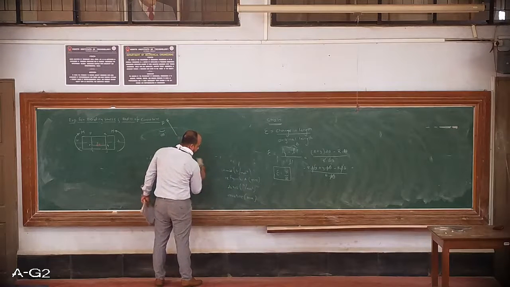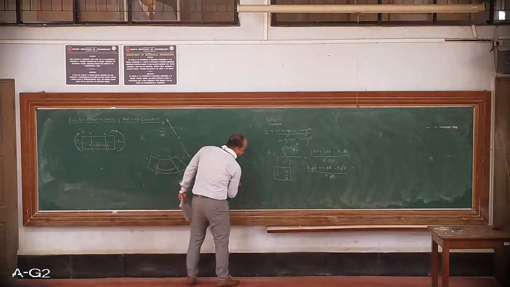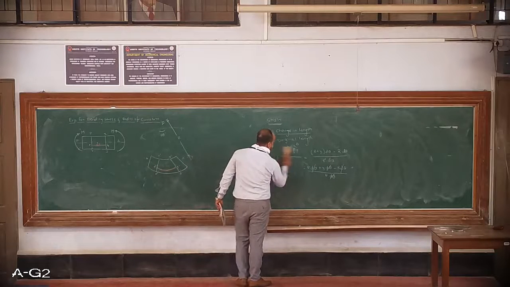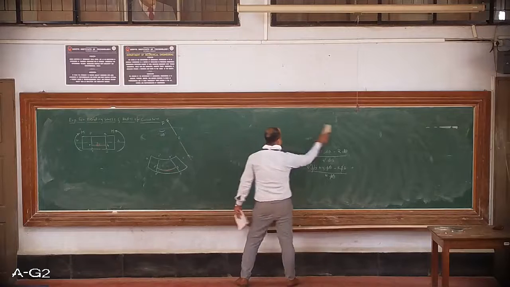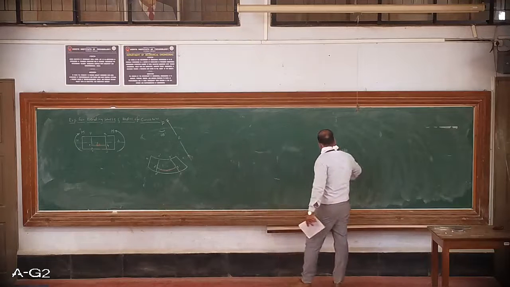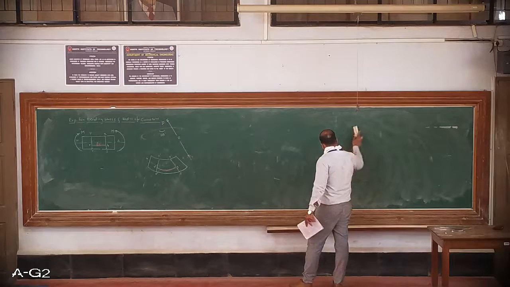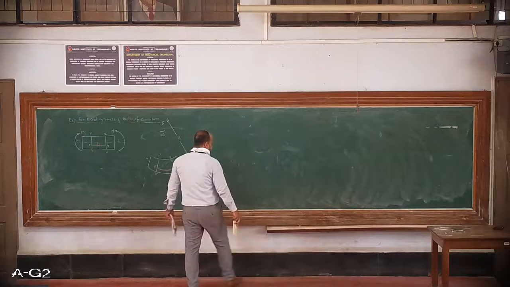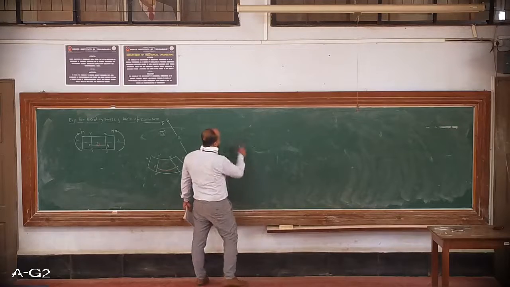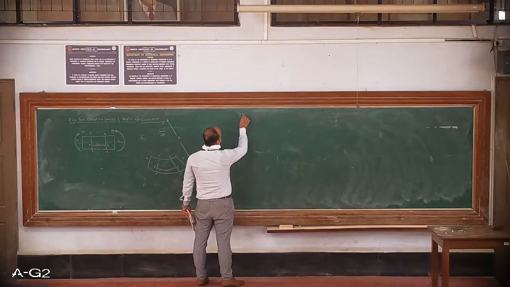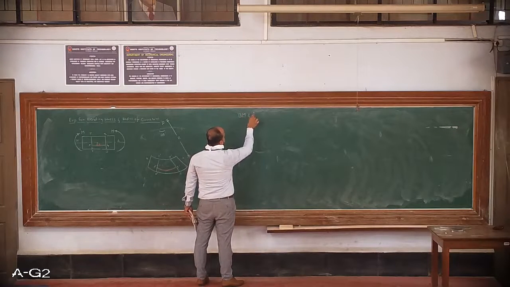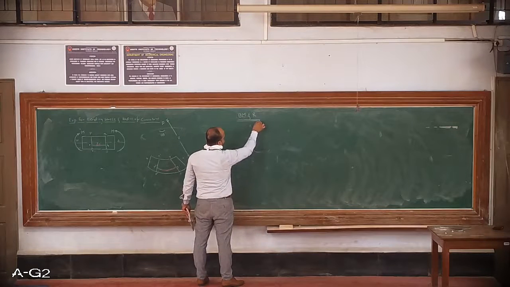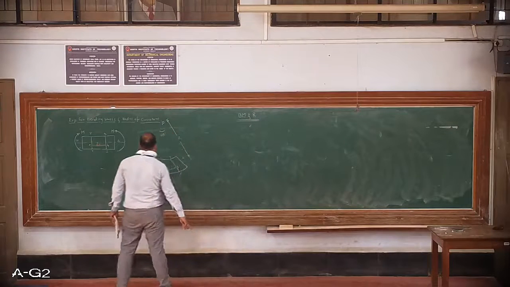You can take down the next title: relationship between bending moment and radius of curvature. That is the second part, same derivation, second part.